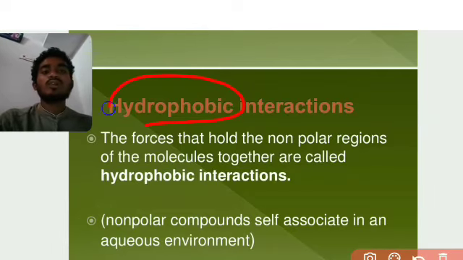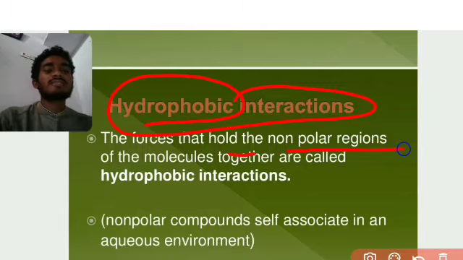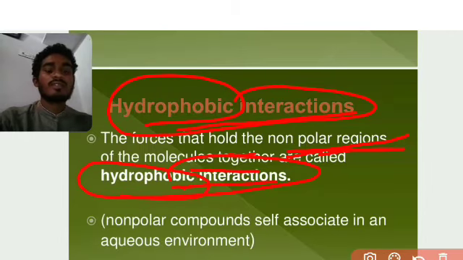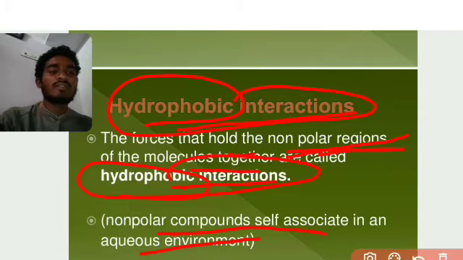I already told you about hydrophobic interaction. The forces that hold the non-polar regions of molecules together are called hydrophobic interactions. Interaction means involvement of a liquid, so here the non-polar regions are not dissolving in water. It cannot be involved in the dissolvement of water. So we call that hydrophobic interactions. Non-polar compounds self-associate in an aqueous environment.